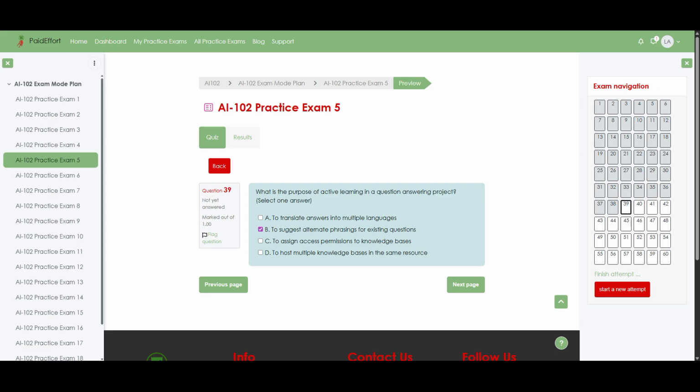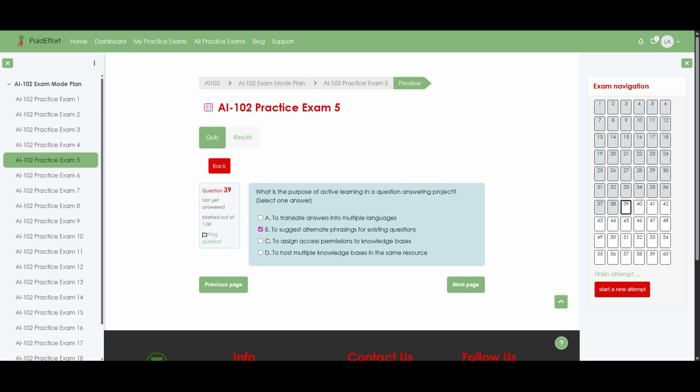Now let us talk through why this is the right choice. Active learning watches how users actually phrase their questions and then suggests new alternate phrasings for the existing Q&A pairs, so the system can recognize many different ways of asking for the same answer and improve its match rate over time. It does not perform translation, so option A is outside its scope because language translation is handled by dedicated translation services.